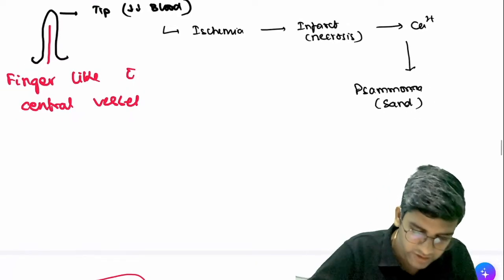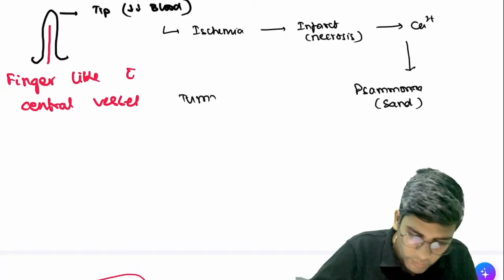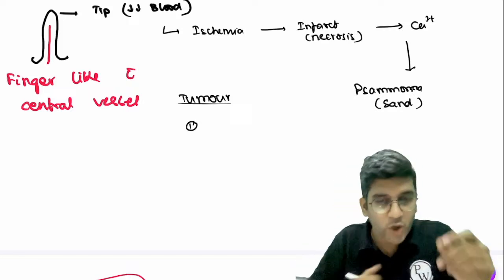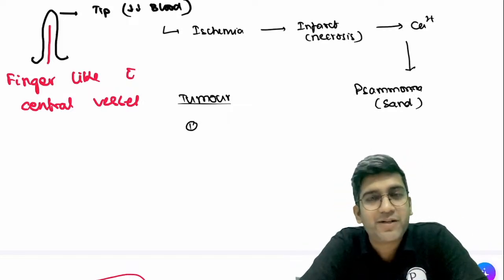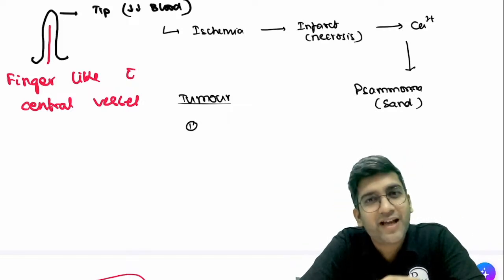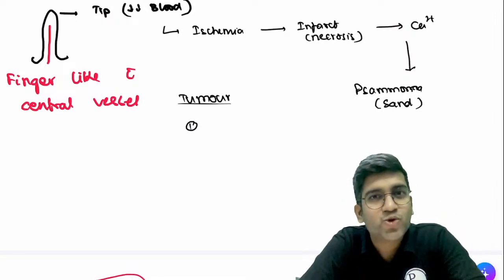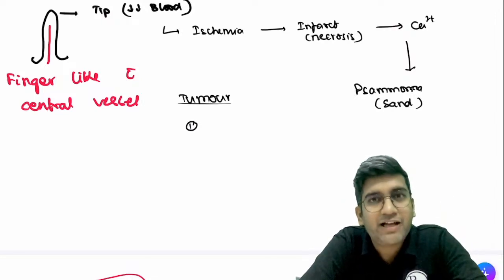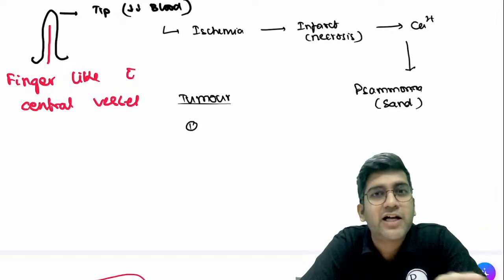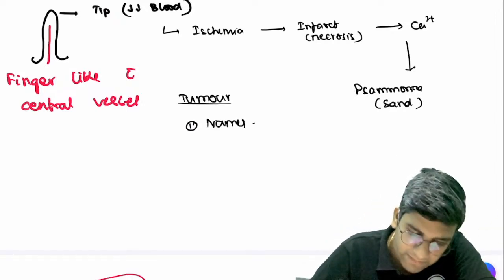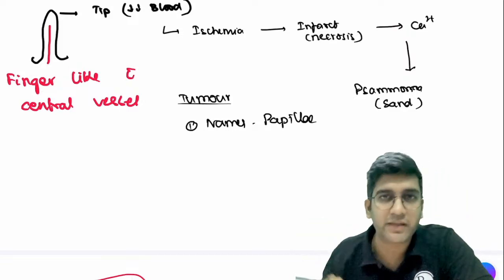Now, let's write that down. Tumors which can have Psammoma body. First, papillary tumors. So how do I know which tumor has papillae? Medicine is very, very simple. If a tumor in microscopy has papillae, the name will have papillae in it, like papillary carcinoma thyroid, right? If the name has papillae in it, then microscopy will have papillae.